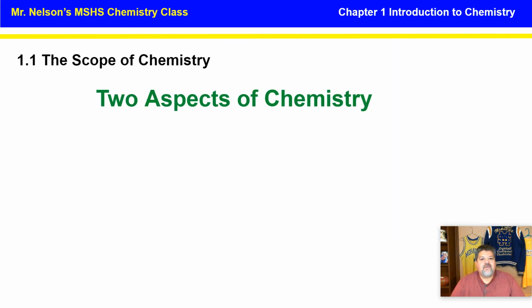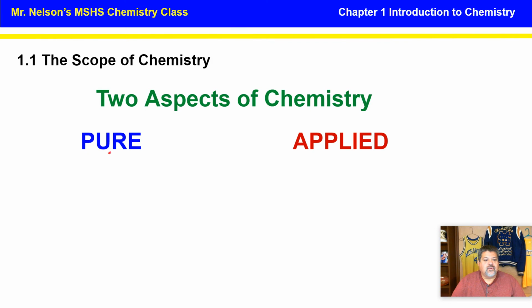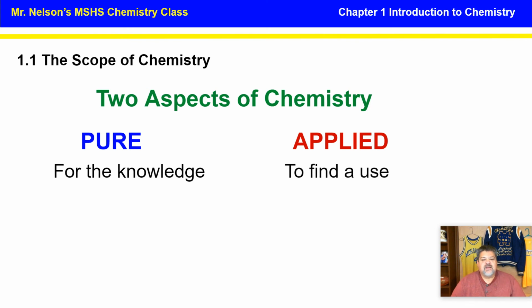Now, there are 2 different aspects of chemistry. We have pure chemistry and applied. I wish everybody would really do chemistry just on the pure, just for the knowledge. But even scientists can't do it just for the knowledge because they have to make a living too. So they have to figure out a way of using that knowledge to apply it towards something to find a use so they can actually make money.